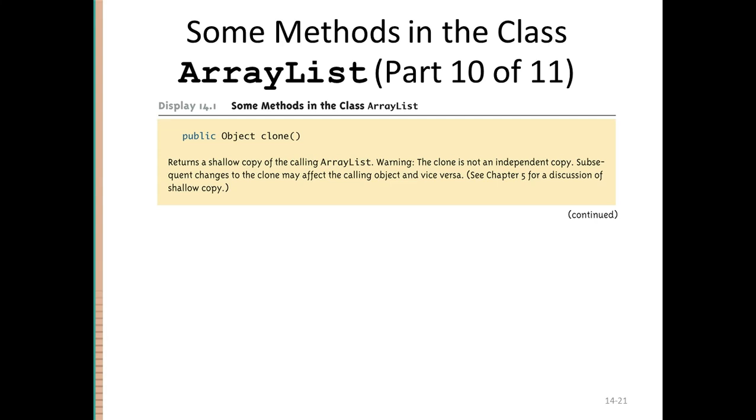Shallow copy means that it copies the object, and a new array list is not generated. So both the return object of this function and the object on which it is called will point to the same location. So the address is basically returned. An independent copy is not generated. So clone is a function available in the array list class, but if you are using it, you must remember that it is not creating an independent copy. It is simply creating a clone by copying the addresses only, right?